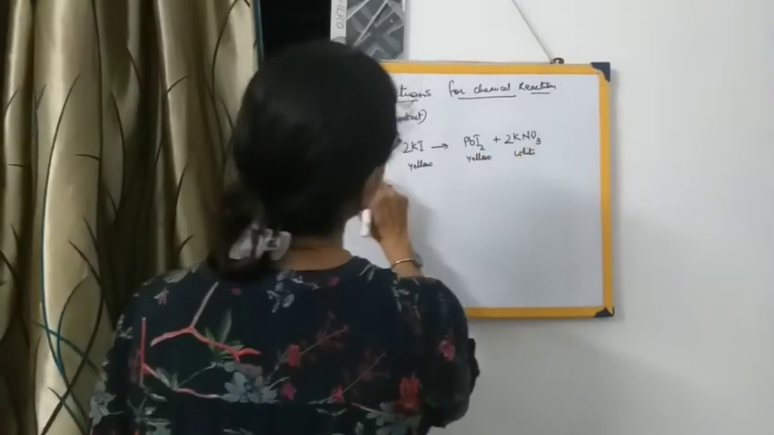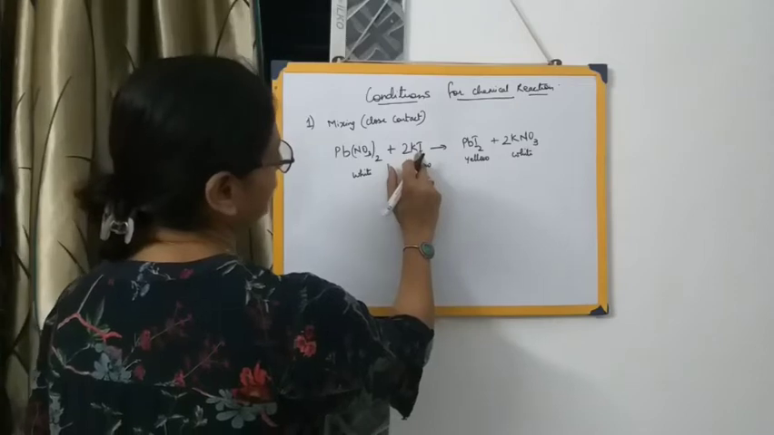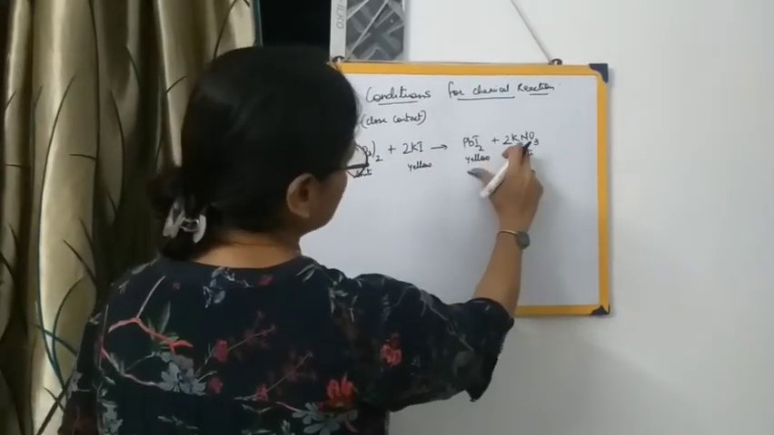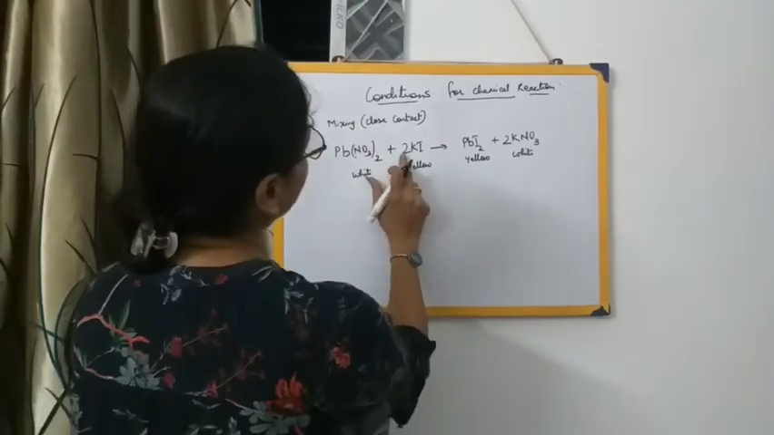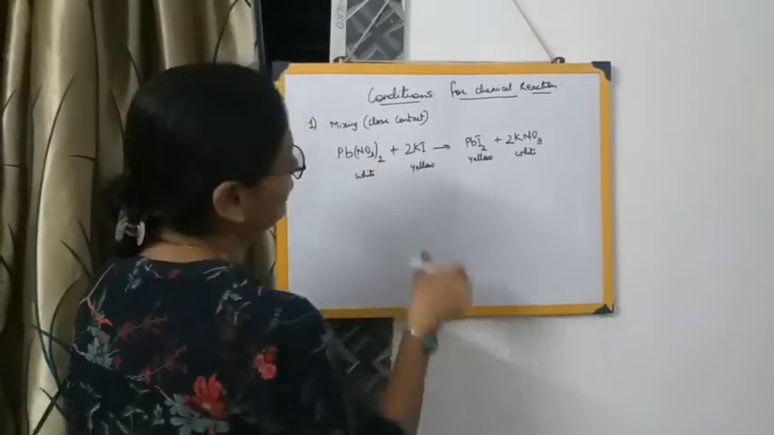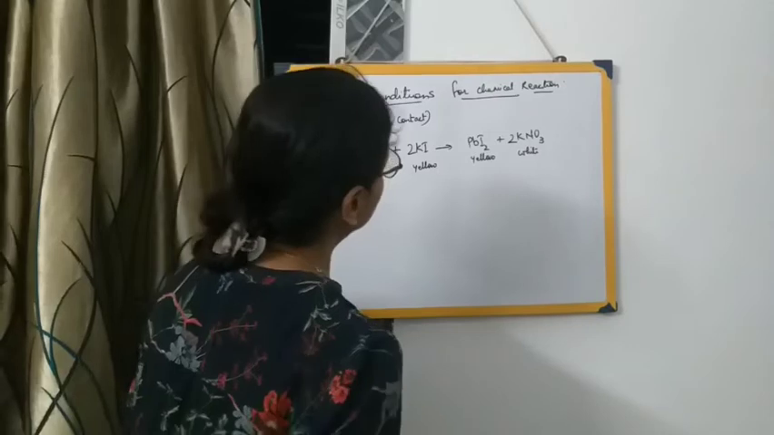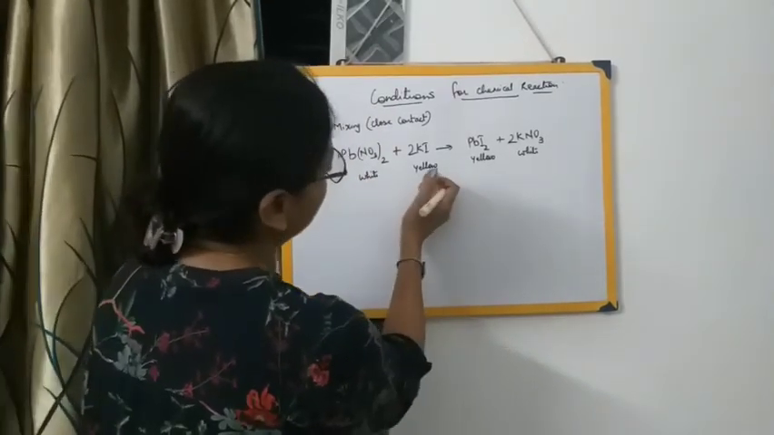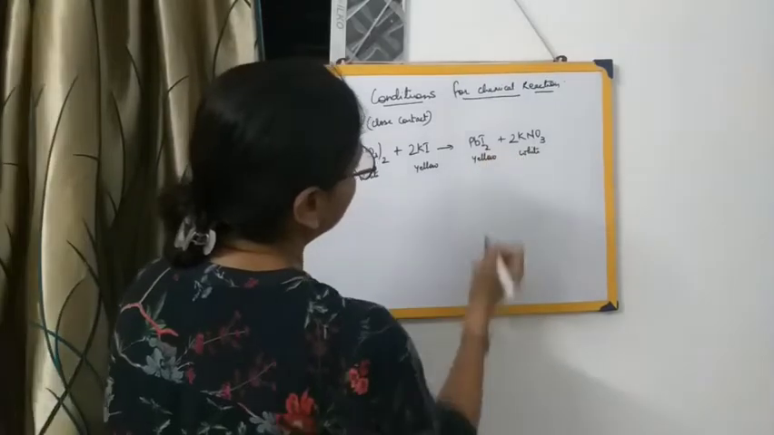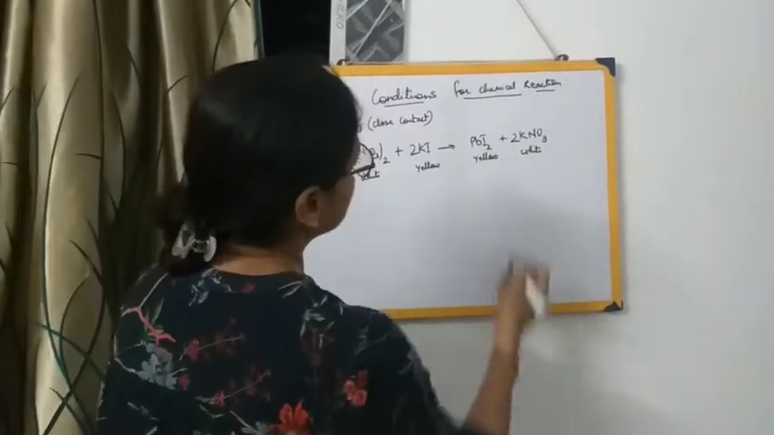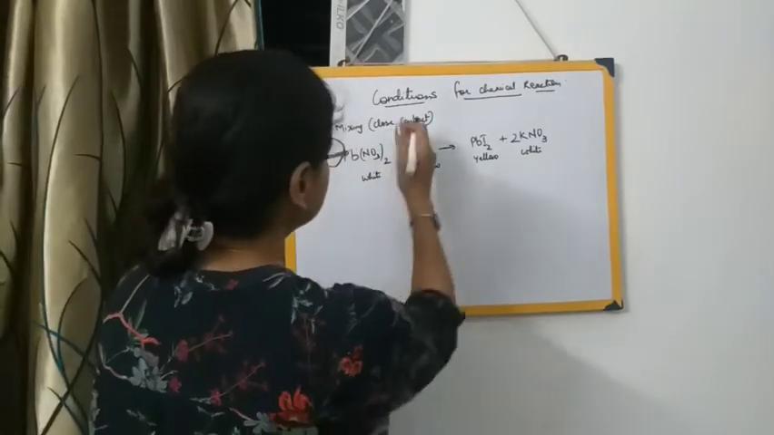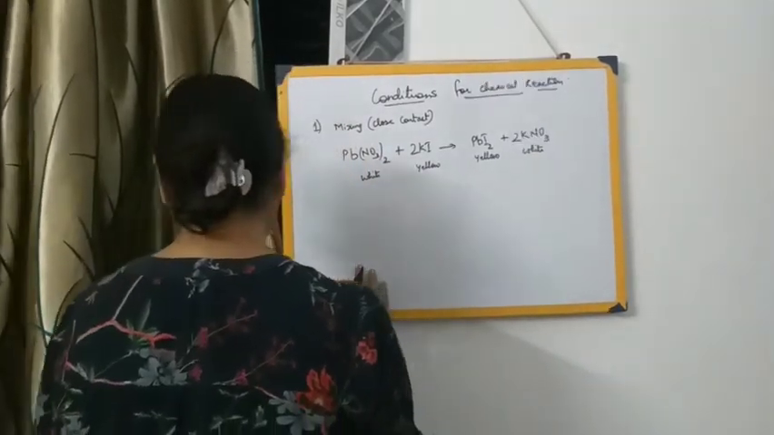So this lead nitrate reacts with potassium iodide to form lead iodide and potassium nitrate only when these two are brought together. If they are very far apart from each other, obviously no reaction will take place. After the reaction we will find that one substance is white and another is yellow: lead iodide, which is yellow in color, and potassium nitrate, which is white in color. So mixing or close contact is very necessary.